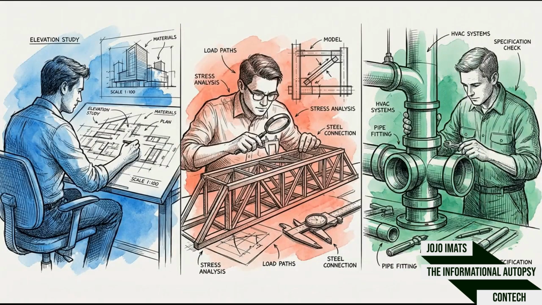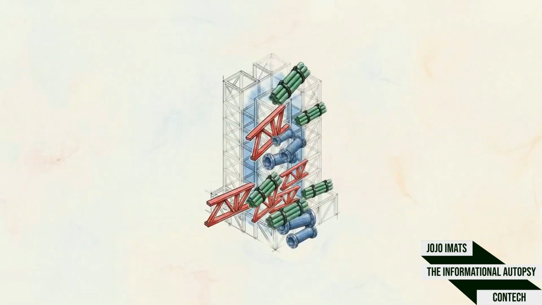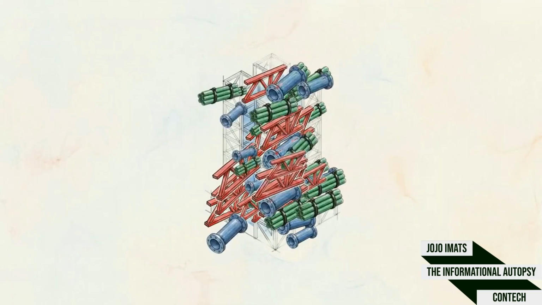Dozens of independent disciplines create this data simultaneously. Architects, structural engineers, and mechanical contractors all build their specific pieces of the building at the exact same time. But if you attempt to view all those disciplines' data at once, the system collapses into visual chaos. The building becomes a black, impenetrable mass of overlapping lines and solids.